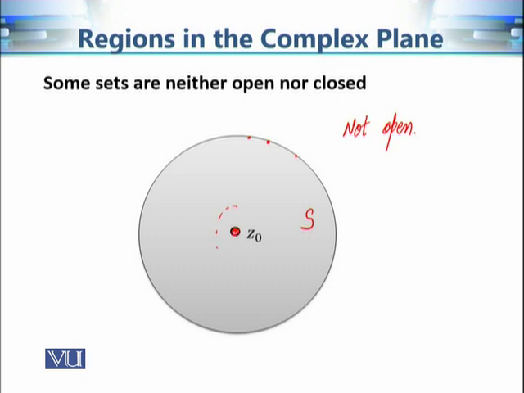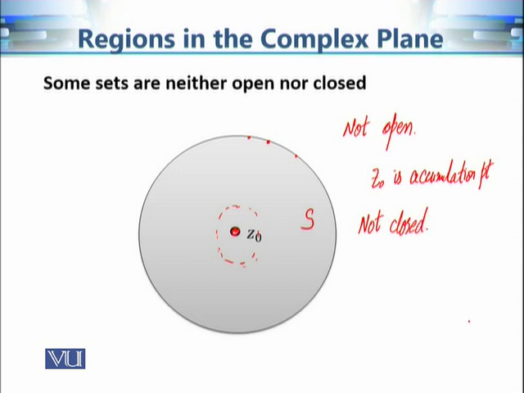Because every punctured neighborhood of this Z0 contains elements of S. So Z0 is an accumulation point, but it is not contained in the set S, and so the set is not closed, because if it is closed, then it contains all its accumulation points. So the set S is not closed.